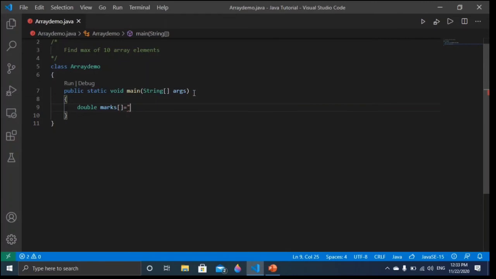So I'm giving here 450, then next, next, next, and you can see 1 2 3 4 5 6 7 8 9, one more is remaining, so let me give here 555. Okay, so here I have given the marks of 10 children, and I want to find out which is the maximum among them. So let us see how to find this.